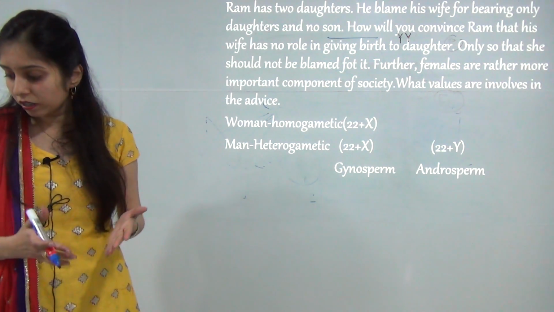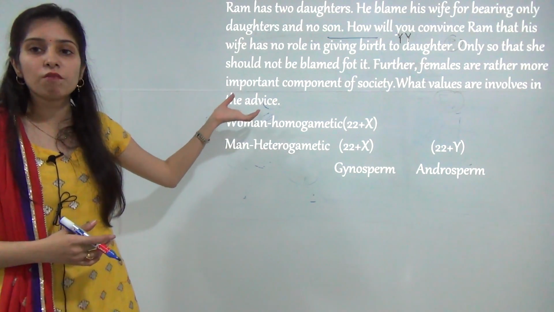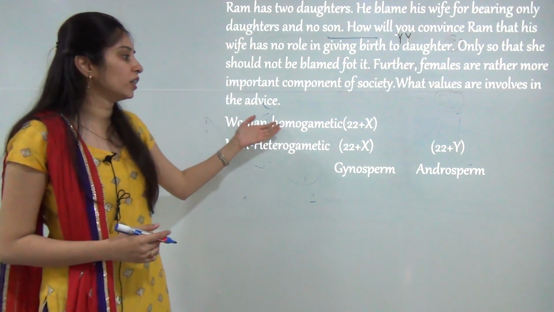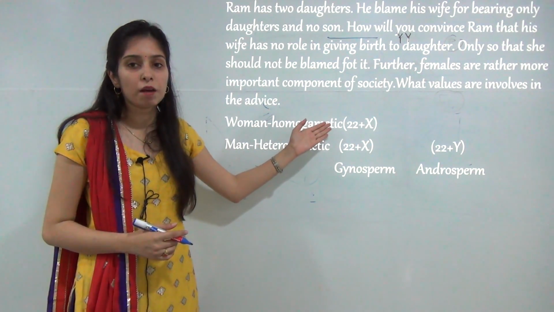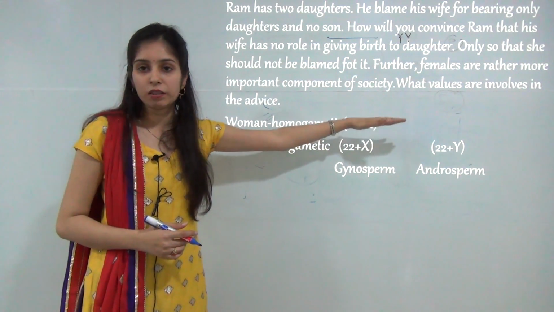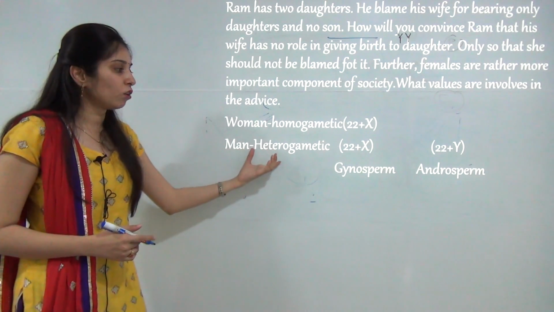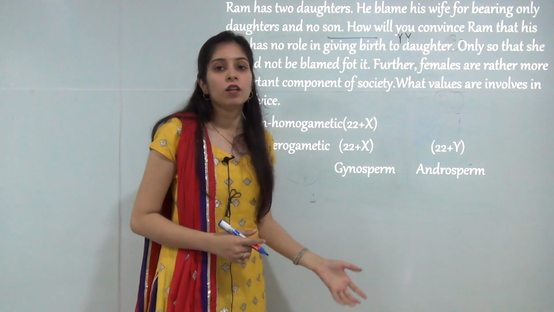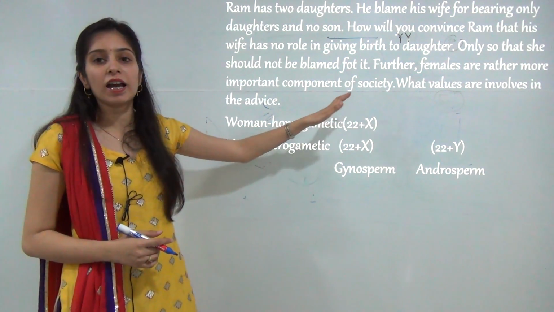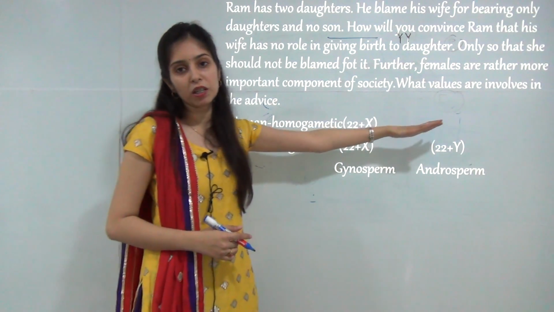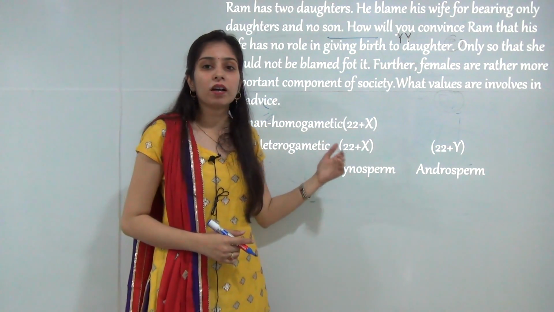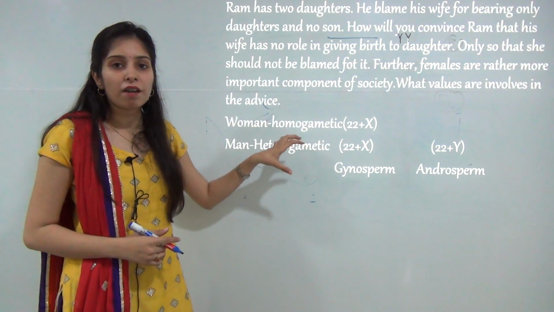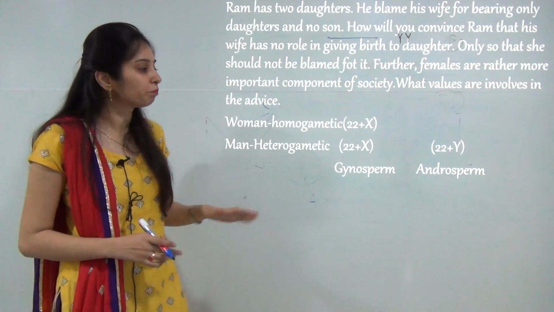Ram should be advised that sex is determined at the time of conception. Women are homogametic; they have two sex chromosomes, 22 plus X and 22 plus X, and males are heterogametic, with sex chromosomes 22 plus X and 22 plus Y. So it is a matter of chance whether the ovum is fertilized by 22 plus X or 22 plus Y, and this chance can occur one time, two times, or more than two times, and every time females are not responsible.